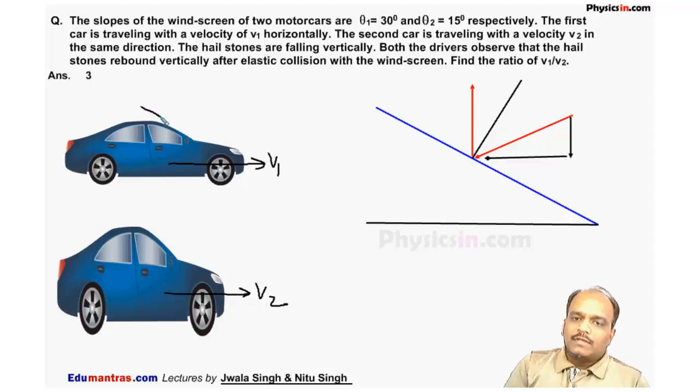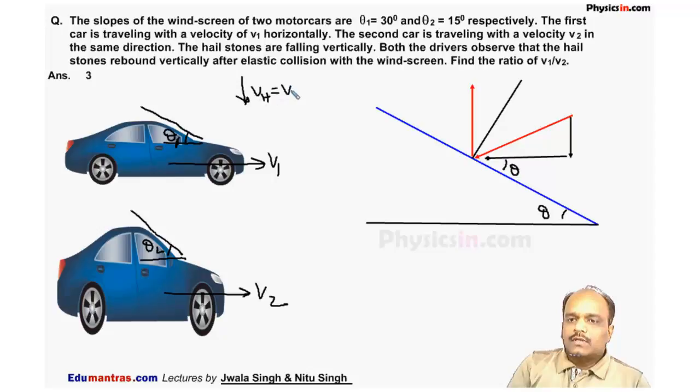The angle made by the windscreen, this is the windscreen which makes an angle theta. Let this angle be theta. Here in the first case it is theta 1 and in the second case it is theta 2. Here theta 1 is 30 degree and this is 15 degree. So this angle is also theta. Now the hailstones are falling vertically. Let the velocity of hailstone be v0. So the hailstone is falling like this, it is v0.